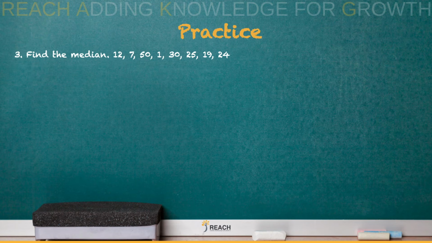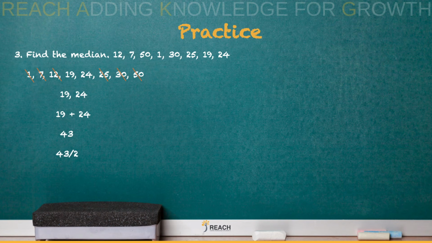To find the median, we got to put them in order. Let's do that. All right, now we have to cross them out again. All right, so now we see there are 2 numbers in the middle. When there's 2 numbers in the middle, we got to find the average of those 2 numbers. How do you find the average? Add them up and divide by how many numbers. There are 2 numbers. So our final answer for our median is 21.5.